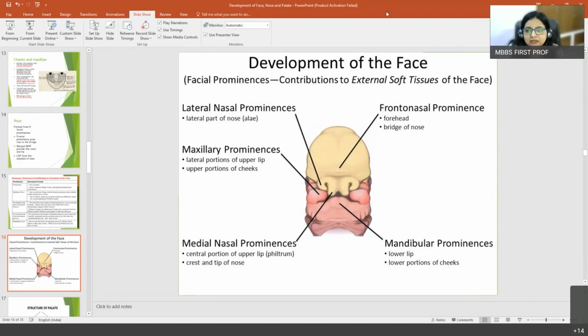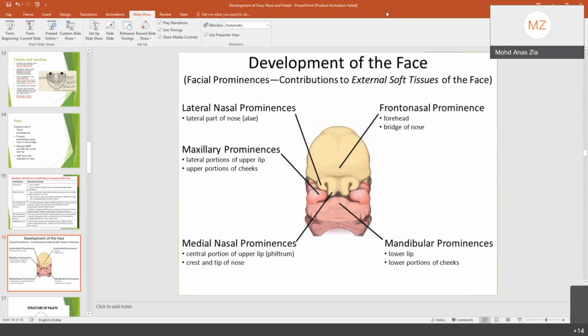We study the different types of prominence like frontonasal prominence, maxillary prominence, and mandibular prominence. And frontonasal prominence gives rise to medial prominence and one pair of lateral prominence. And medial prominences later fuse and form the central portion of the upper lip. What is the name given to that? Philtrum. Okay, very good. And lateral prominence is fused with the maxillary prominence.